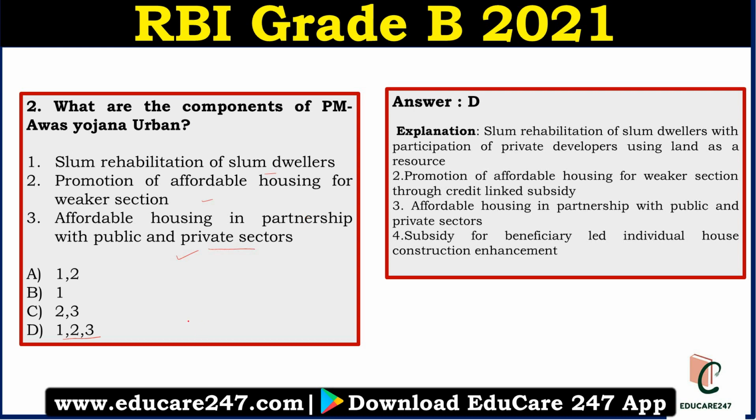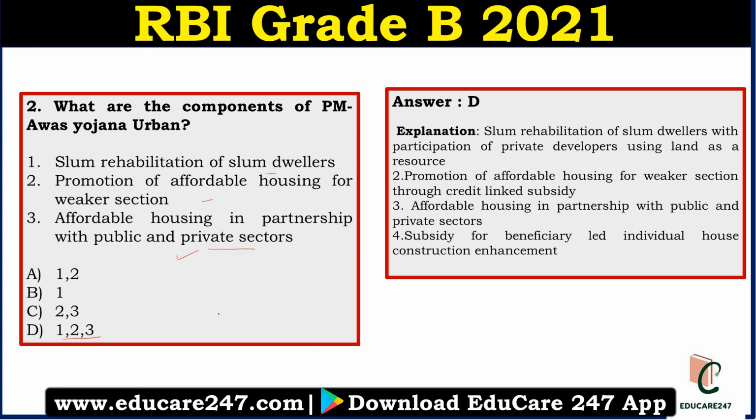Here it will have in situ rehabilitation with the involvement of the slum dwellers, and also affordable housing in partnership with public private sectors.